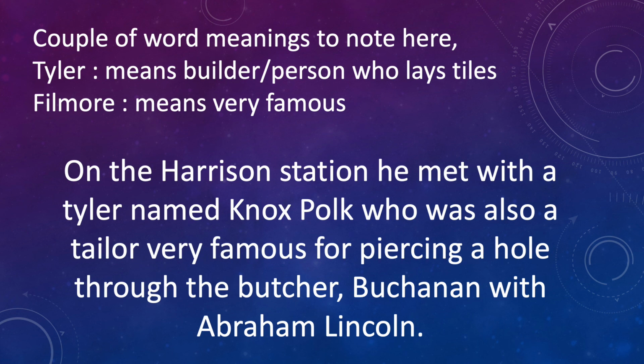Now read the sentence. We have seen that George Washington was washing the clothes in the train, Thomas train actually. We are assuming that the train was going somewhere. So now the train comes to a station, Harrison Station, and makes a stop there. On the Harrison Station, he met a tailor named Knox Polk, who was also a tailor, very famous for piercing a hole through the Buchanan with Abraham Lincoln.